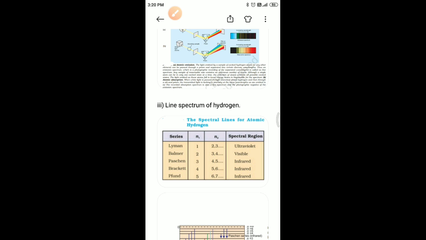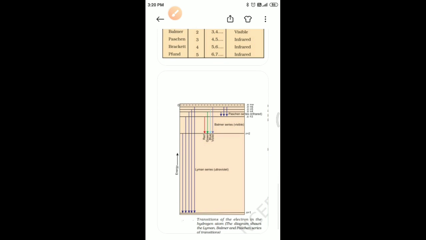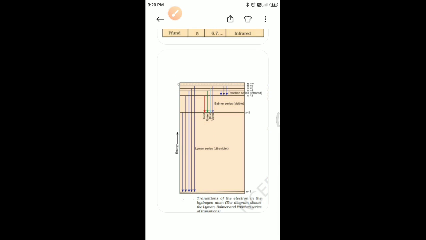Paschen, Brackett and Pfund are in the infrared region, while Balmer falls in the visible region. The same thing is explained in this last figure also, the transitions of the electron in the hydrogen atom. This diagram shows the Lyman, Balmer and Paschen series of transitions.